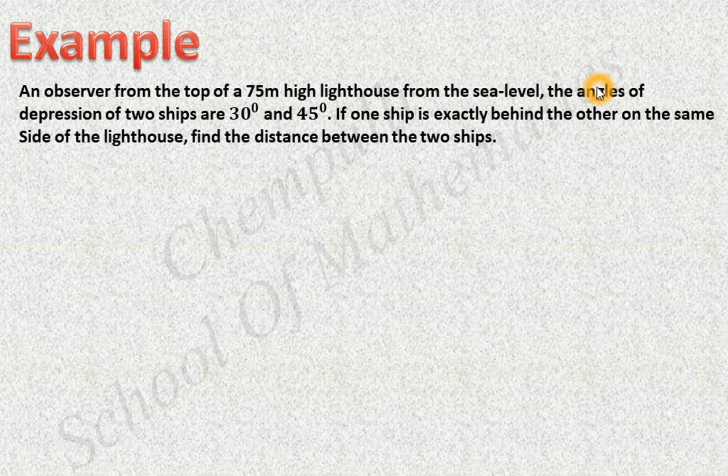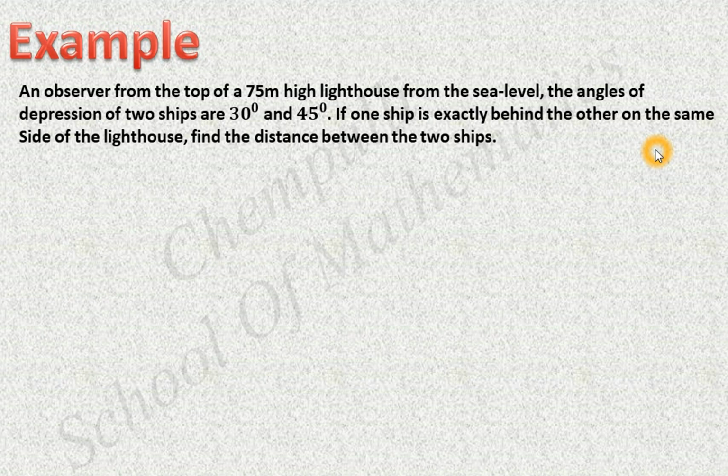Okay. The next one is there are two ships. First ship's case the angle of depression is 30 degree. Second ship case that one is 45 degree. Then another thing also given here. One ship is exactly behind the other. That means that two ships and lighthouse, these three things are on a straight line.